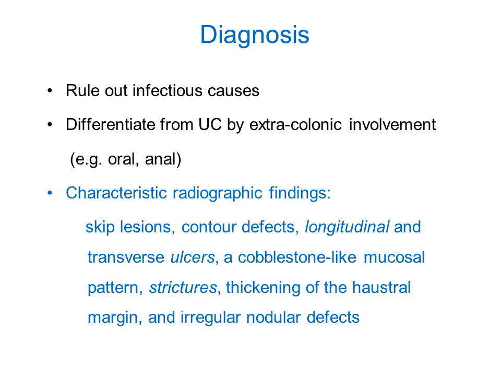The characteristic radiological findings are important. You can see there are skip lesions, that is in between the intestine is normal. There are contour defects because of the strictures, longitudinal and transverse ulcers, cobblestone like mucosal pattern because in between also the mucosa is normal, giving cobblestone like appearance. There are strictures, there is thickening of haustral margins and irregular nodular defects. So all these radiological findings will favor the diagnosis of Crohn's disease.